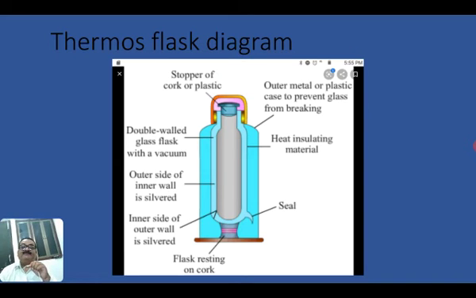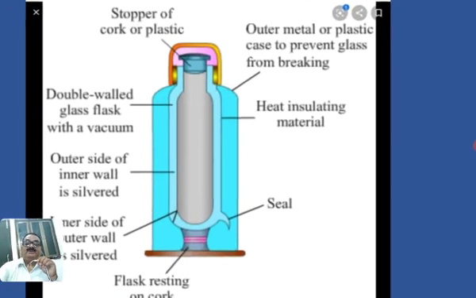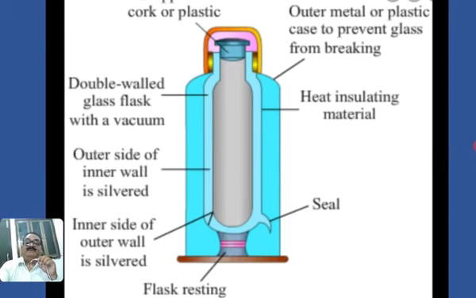Here you can see there is a double layer of metal. The outer side and inner side are both made of metal, and both are separated by a cork. That is the bottom, you can see. This is the cork. The cork is a bad conductor. So the heat cannot transfer from the external wall of the metal to the internal wall of metal. There is no connection.